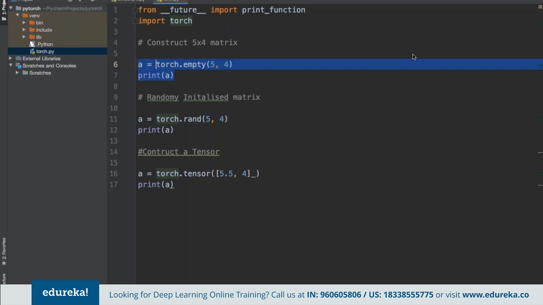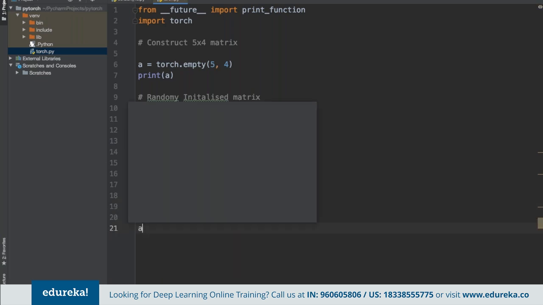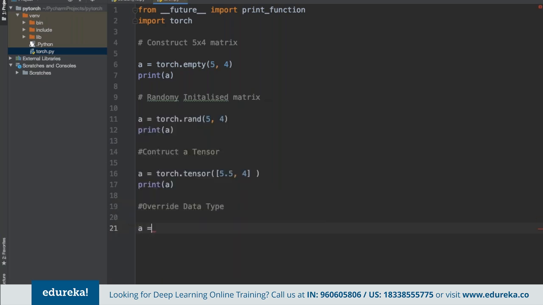And same way, if we want to override any existing data type, we can also do that. For example, let me show you how to type that up here as well. Suppose here we have one data type as torch, and we can again use the same torch library.